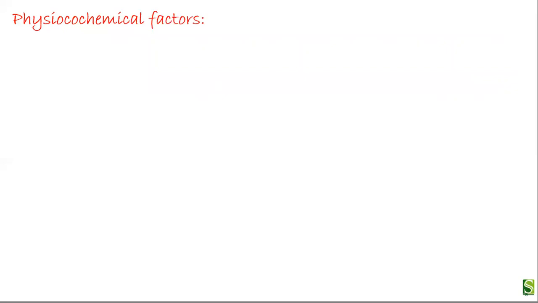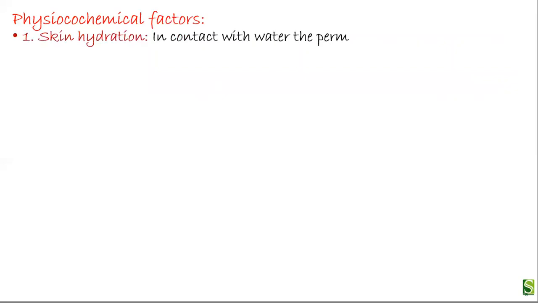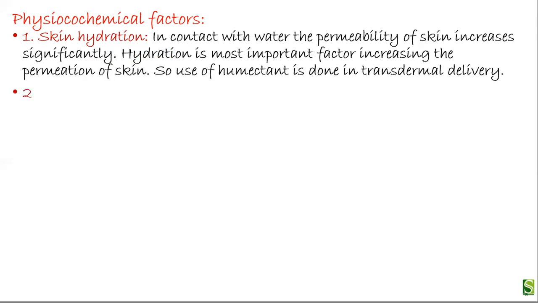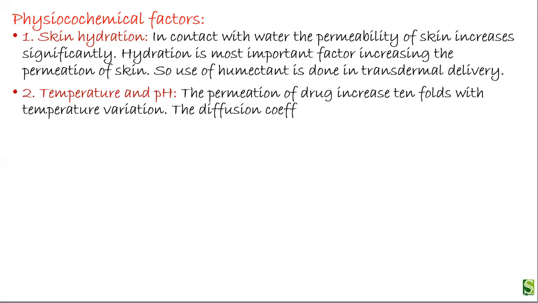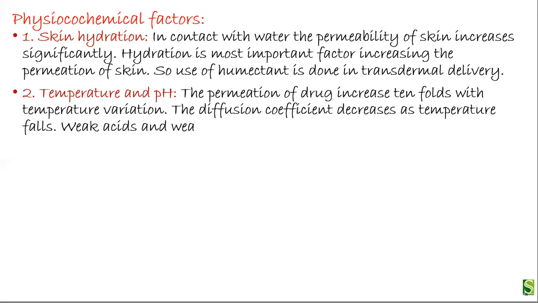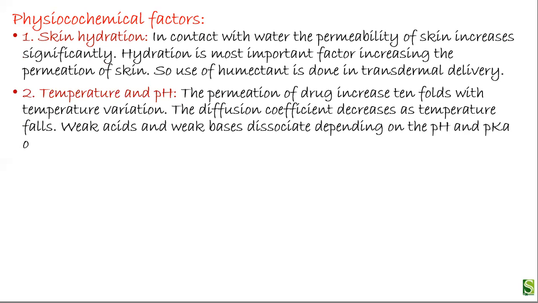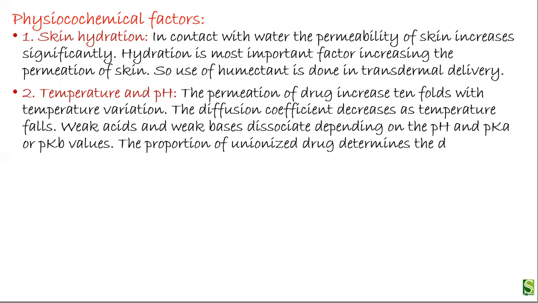The next group of factors is the physicochemical factors, in that the first factor is skin hydration. So when in contact with water, the permeability of the skin increases significantly. So hydration is the most important factor increasing the permeation of the skin. So use of humectant is done in transdermal delivery system, because the humectant absorbs the moisture from the atmosphere and it will give it to the skin. So because of this the skin will get hydrated and the drug penetration will increase.